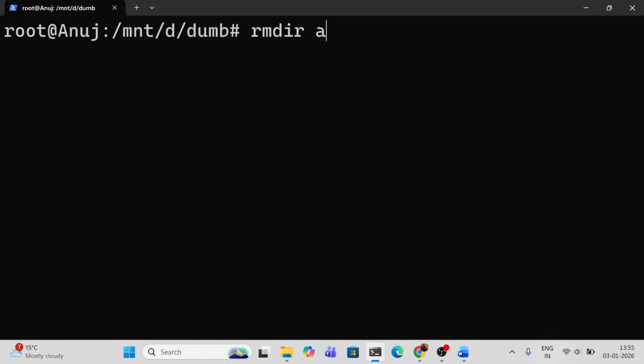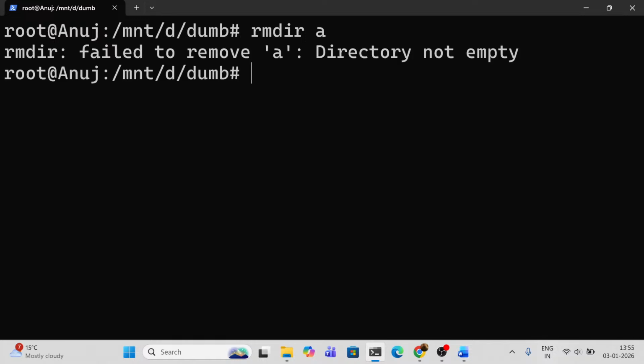The answer is no, you cannot remove it. Why? Because if I use rmdir, it will fail to remove A. Why? Because the directory is not empty. We had a directory A, inside it a B directory, and inside that C. There is nothing in C, but where does C lie? C lies in B directory.